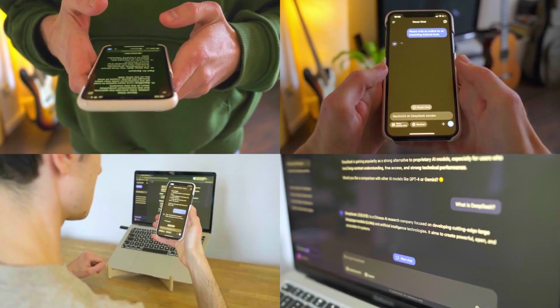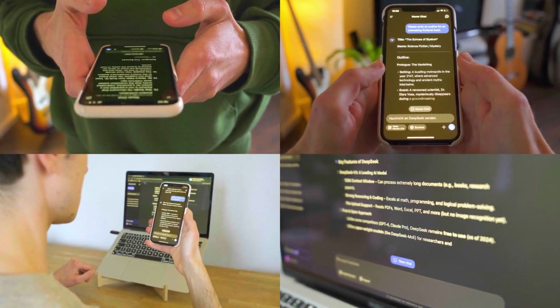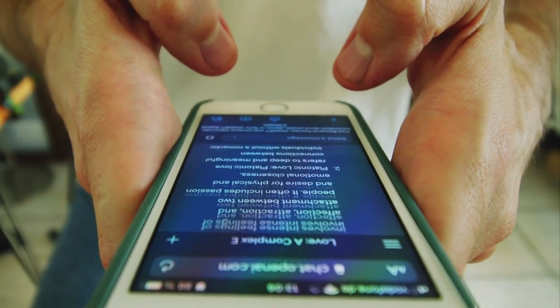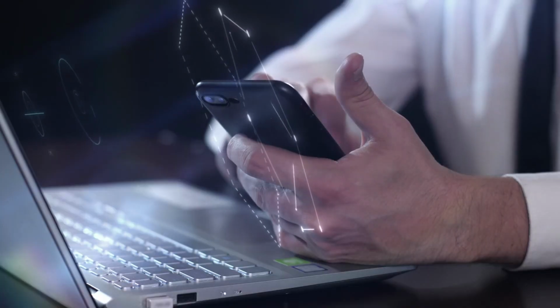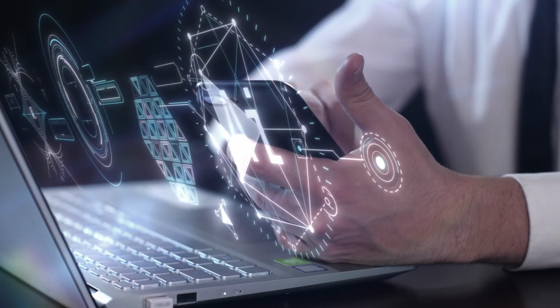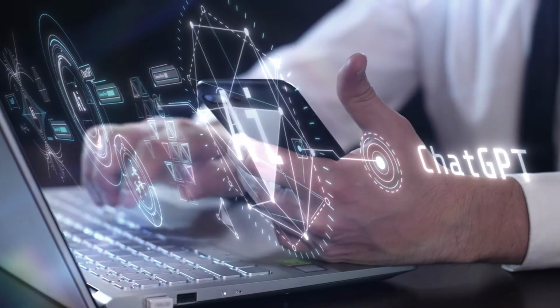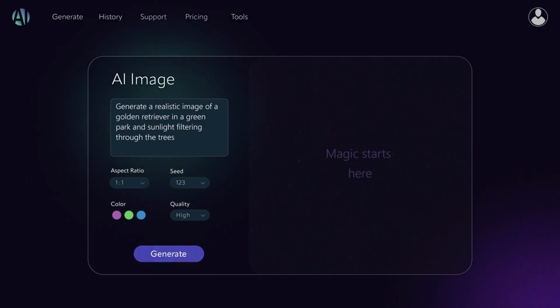ChatGPT in education and learning. One of the most significant impacts of ChatGPT is in the field of education. The AI can function as a personal tutor, explaining complex topics in an accessible language. For example, a student learning physics can ask ChatGPT to explain quantum mechanics in simple terms, or a language learner can practice writing sentences and receive immediate feedback.